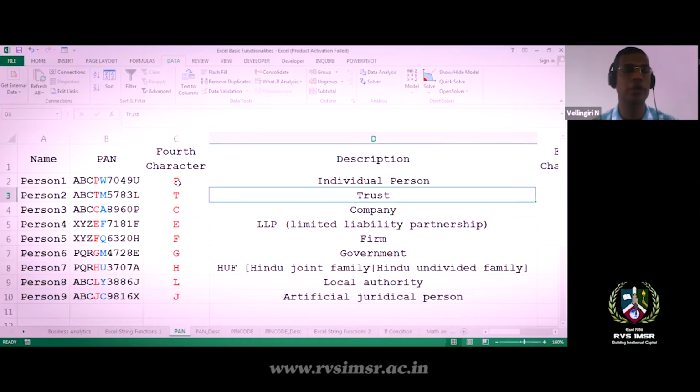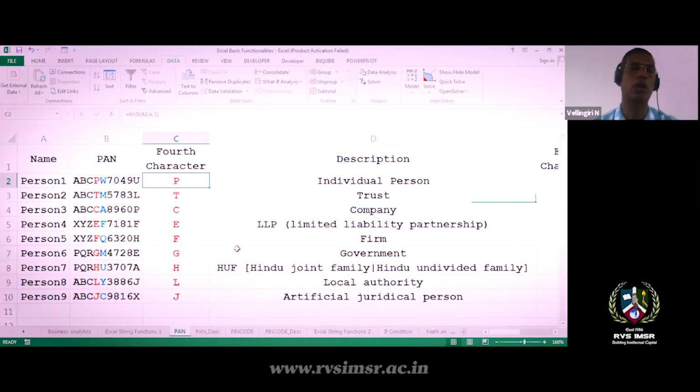The fourth character of the PAN is classified like this. P means it is for an individual person, or T, if the fourth character is T, it is for a trust, and C means it's a company, and like this it will go. That is LLP, limited liability partnership, and F is firm, and G is for government, and HUF is for Hindu undivided family, and then local authority, and J is for artificial juridical person. Okay, so this is for your information. This is taken from Wikipedia, so you can go and check Wikipedia for more information.